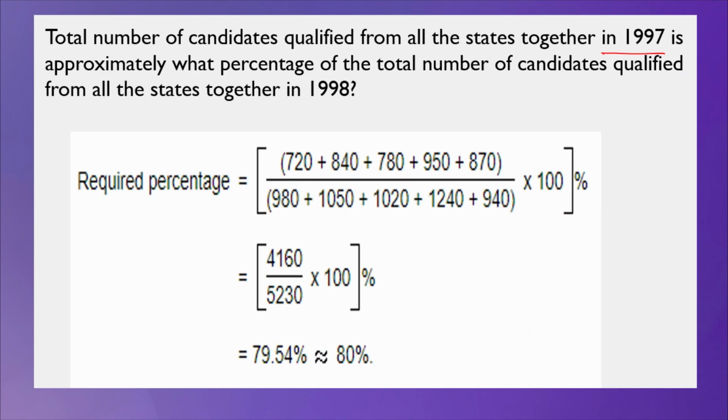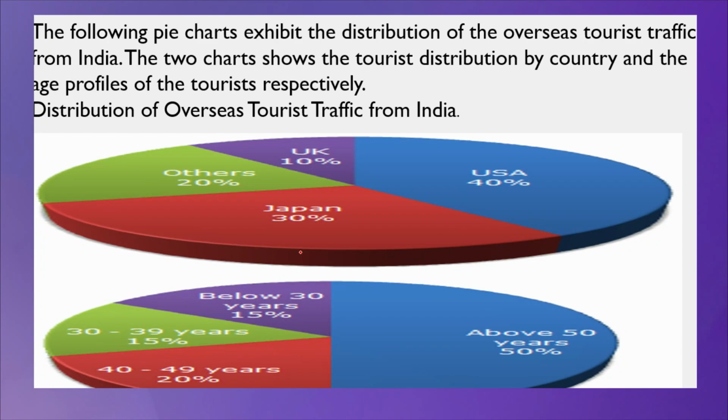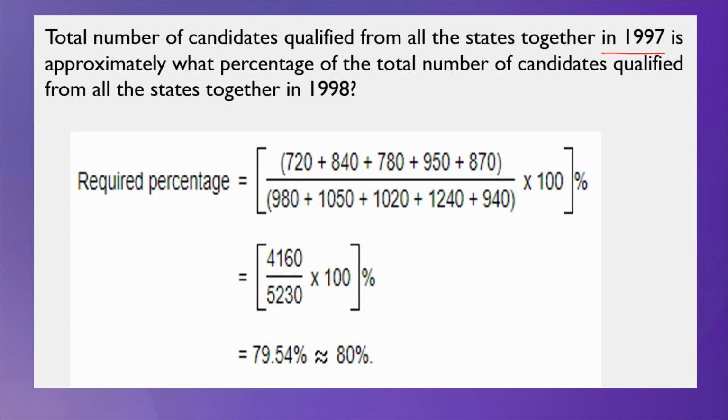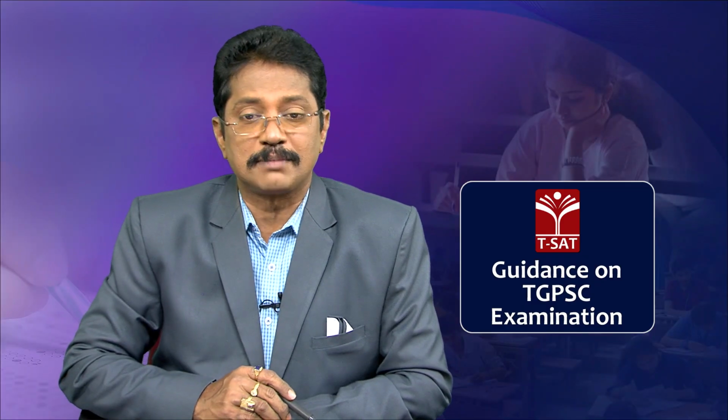So, 720 plus 840 plus 780 plus 950 plus 870 by 980 plus 1050 plus 1020 plus 1240 plus 940, into 100, because to find the percentage you simply multiply by 100. When you add all this, you will get 4,160, and when you add the others, it gives 5,230. When you multiply by 100, the value converts into a percentage.